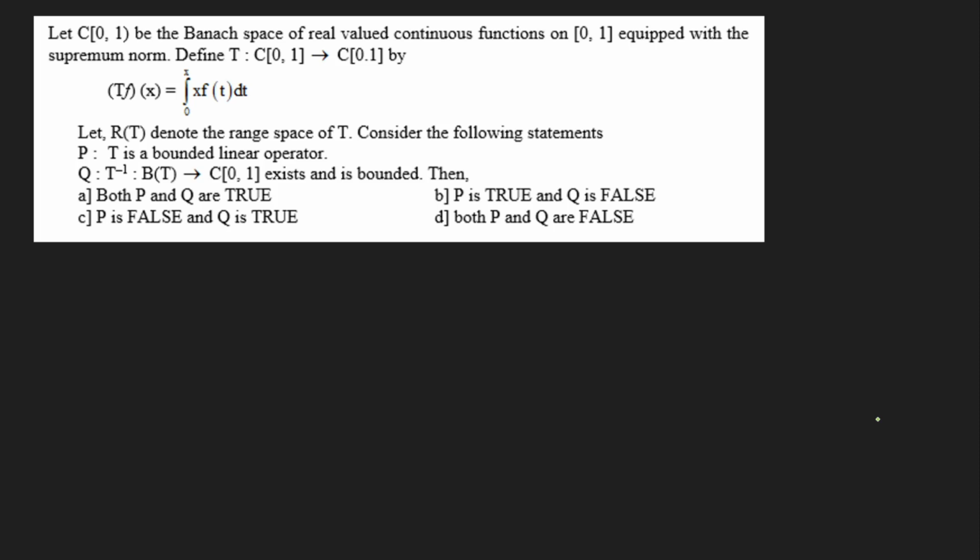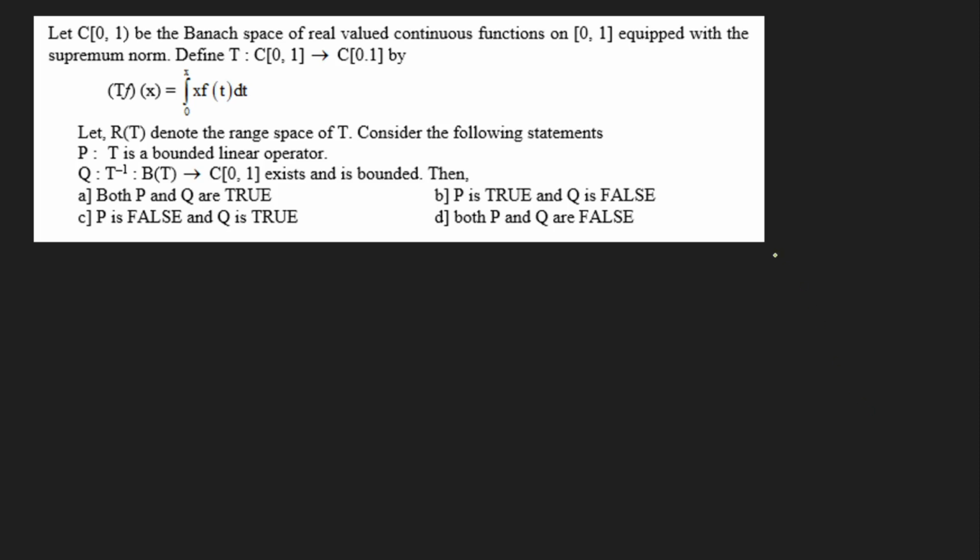Consider the following statements. P: T is a bounded linear operator. Q: T inverse from R(T) to C[0,1] exists and is bounded. Then we have to check which of the statements is true: P is true, Q is true, or both are false. So we have to check this, right?